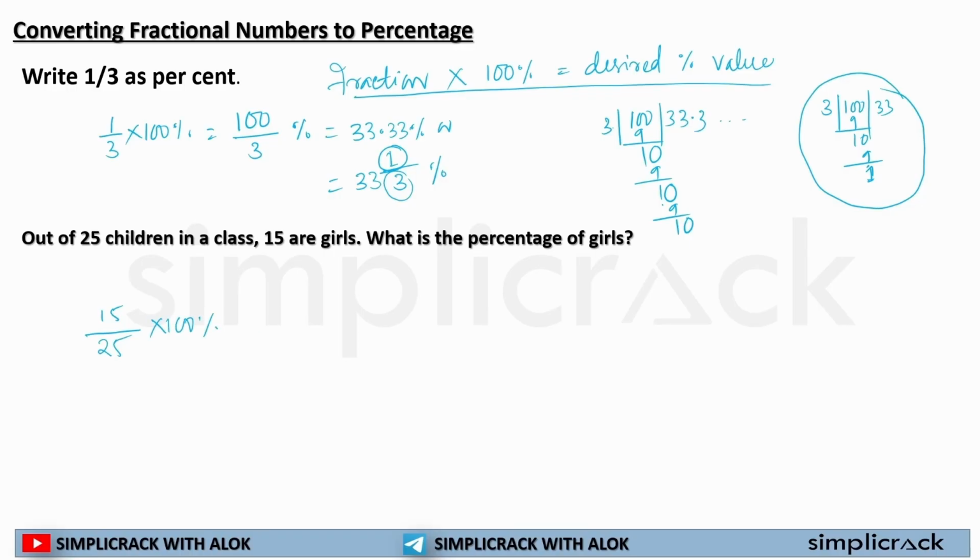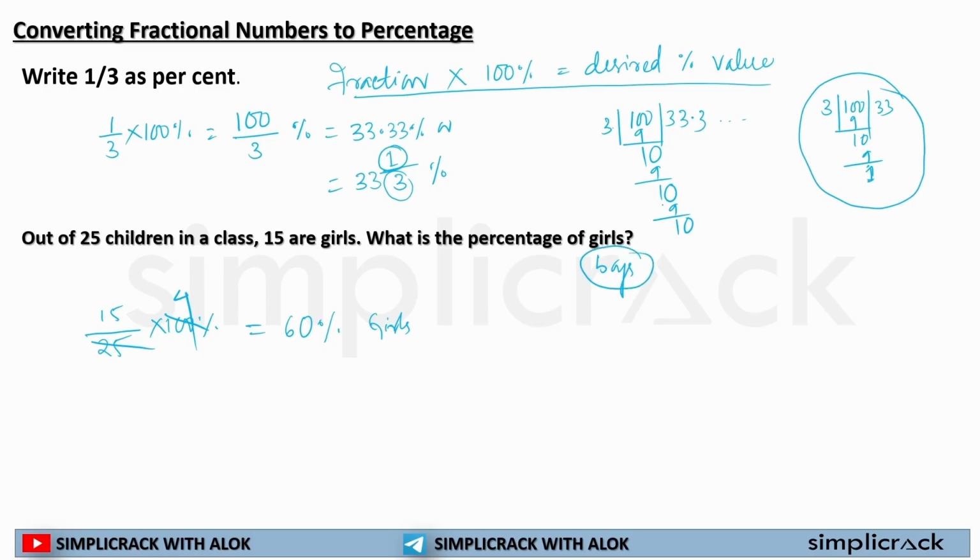As we know, 25 multiplied by 2 is 50, 25 multiplied by 3 is 75, 25 multiplied by 4 is 100. So I divided 100 by 25 and got 4. Now 15 into 4 is 60. So the percentage of girl students is 60%.